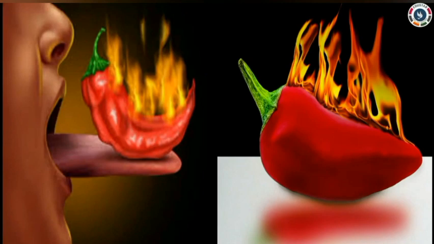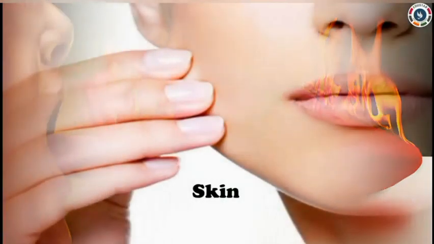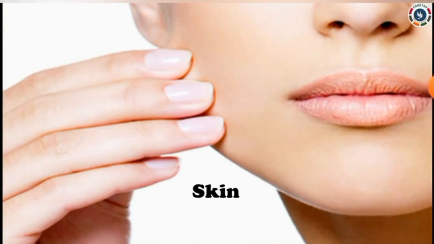The next part, skin. Now we are going to see about skin. It is the outermost covering of our body. The skin covers the entire body and protects it from germs and dirt.